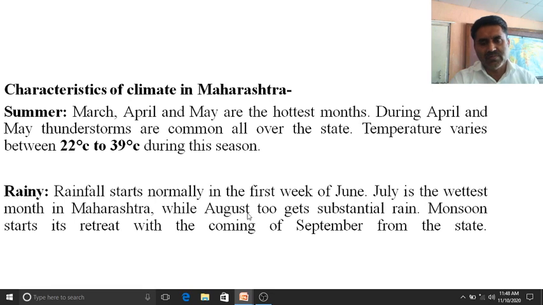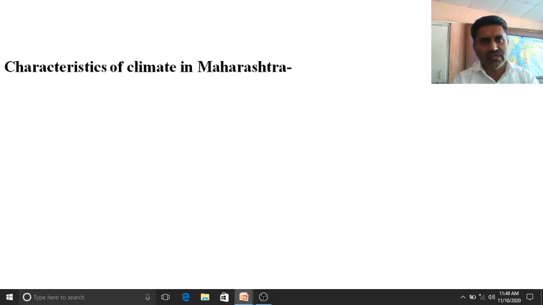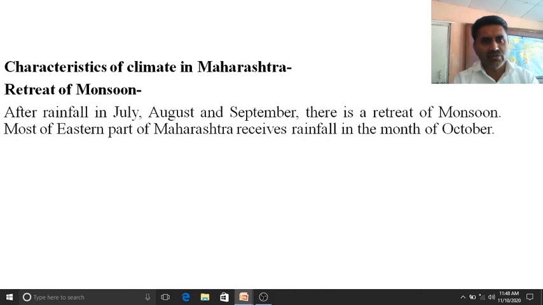After September, there is the month of October, which is not considered a rainy month and also not considered a winter month. That month is considered the retreat of monsoon. So this is also an important characteristic. As far as the seasons are concerned, after rainfall in July, August and September, there is a retreat of monsoon. Most of the eastern part of Maharashtra receives rainfall in the month of October.